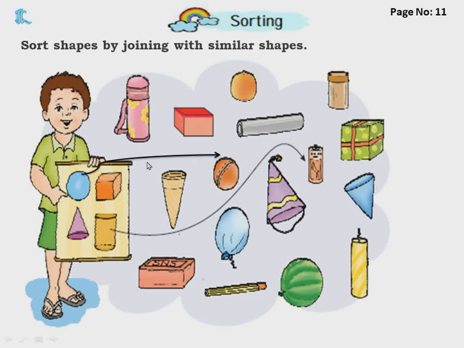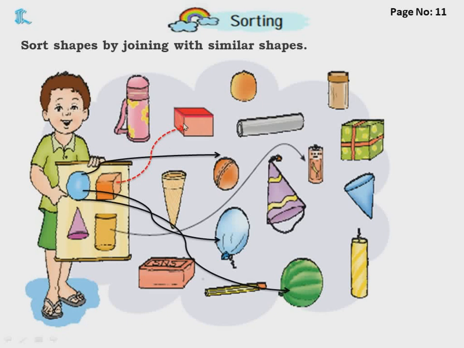So no, this ball is in circle, round shape. So we match to here. Next, the balloon. So no, the balloon is in round shape. Next, this watermelon. Sorry. Okay. Now coming to the next one. What is this box shape one?